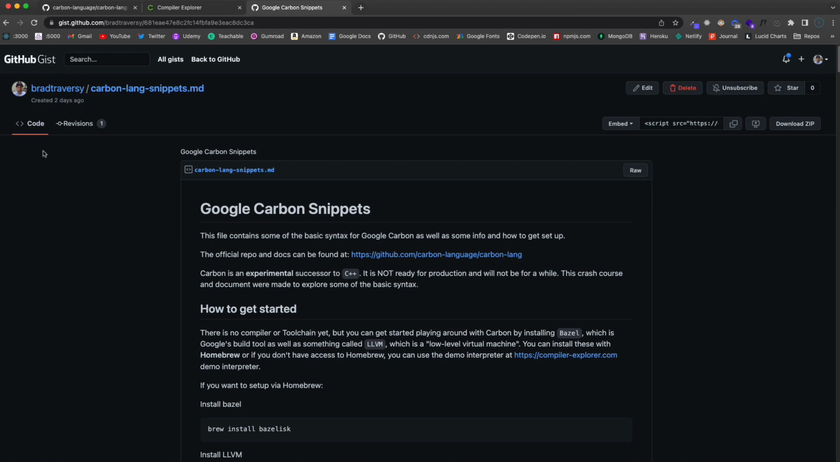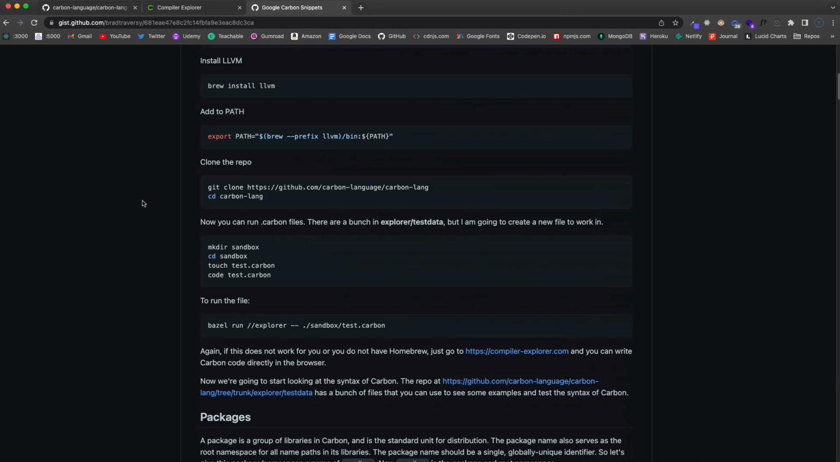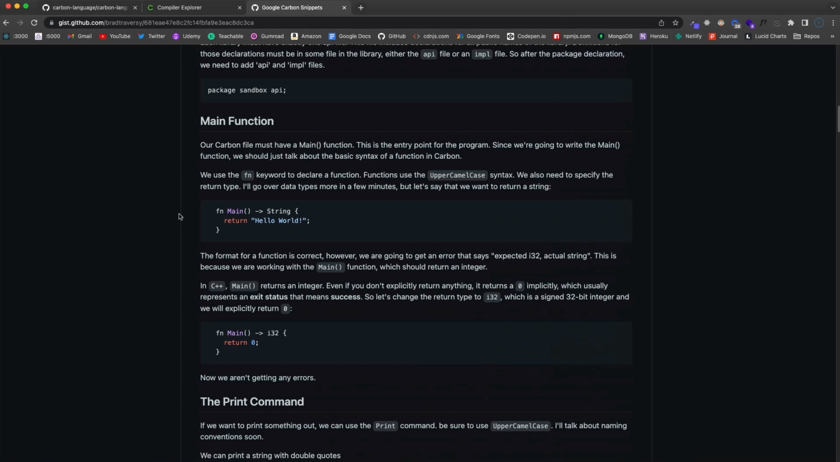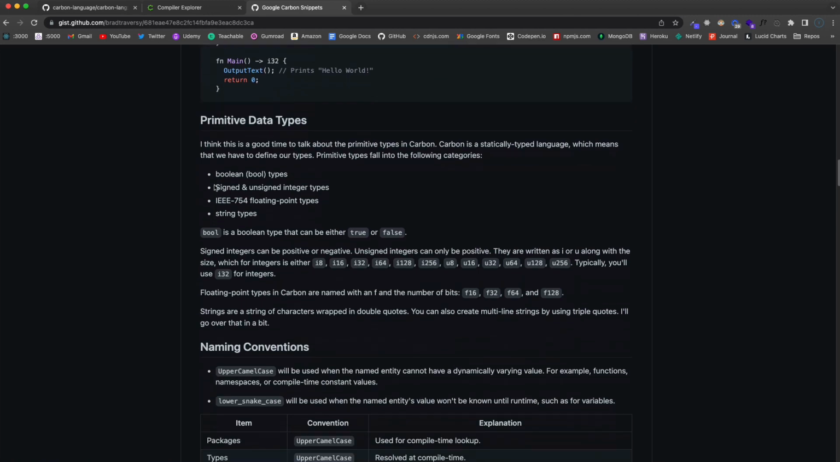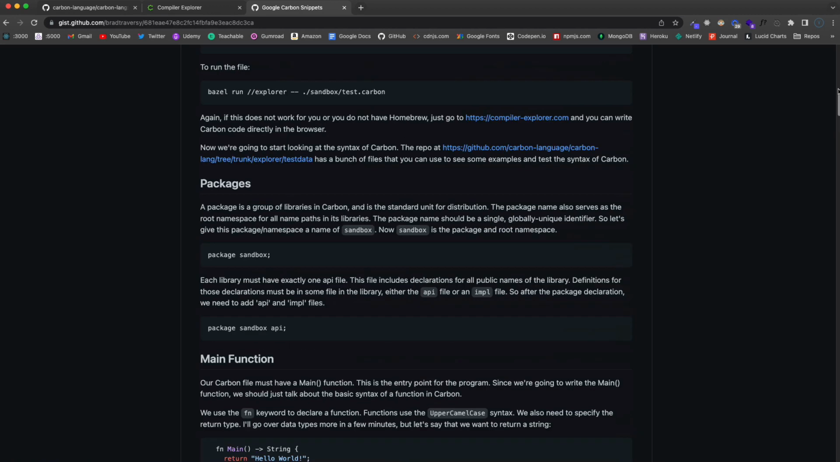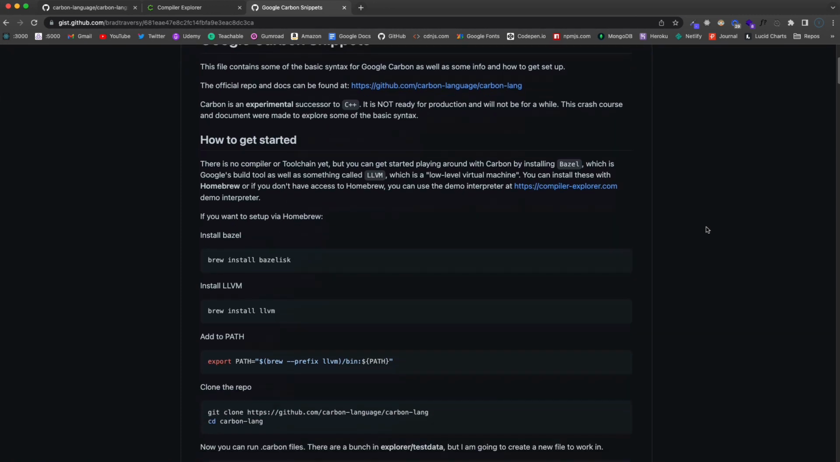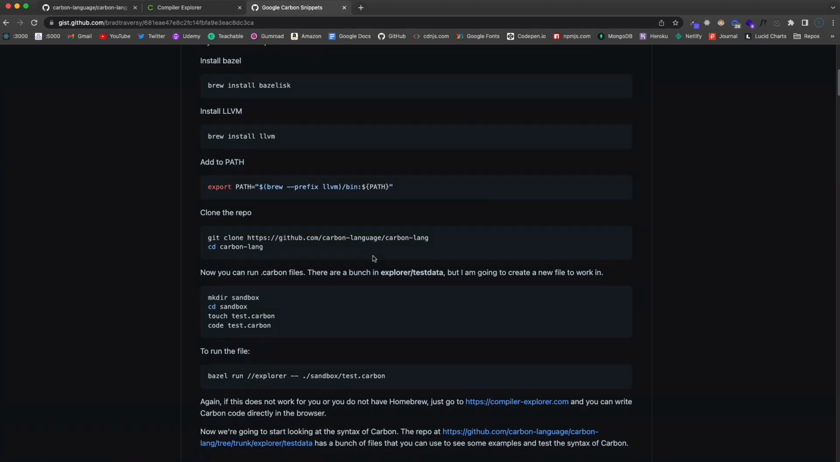Now, I do have another link in the description to this gist that I created, which basically has everything we're going to look at, from getting set up using Homebrew to packages, the main function, the print command, primitive data types, naming conventions, variables, basically all the stuff that I have in most of my programming language crash courses. So that's why I called it a crash course, because we're going to get into that syntax. But let's start off, just in case you do want to install this stuff with Homebrew. If not, then you can just skip this part.